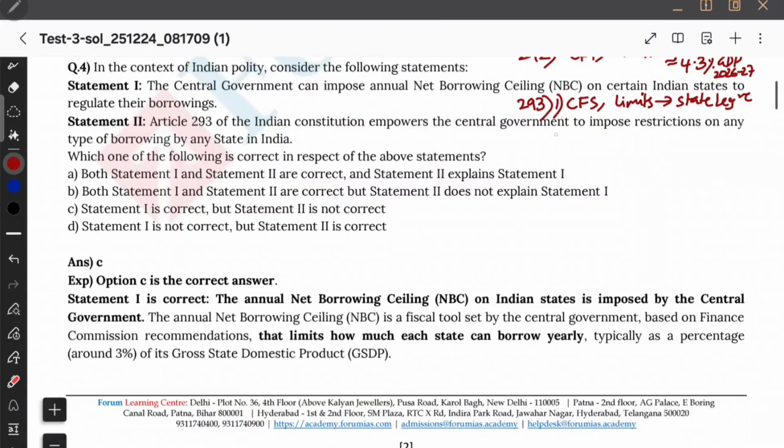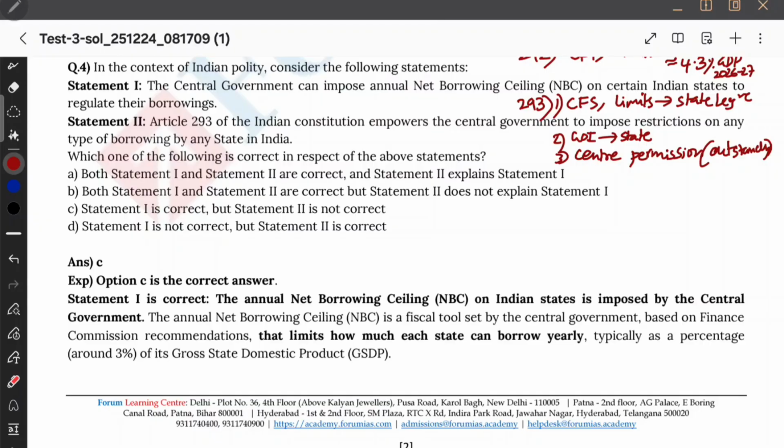Article 293 clause 2 says that the Government of India can also give loans to the state. However, it must be within the limits prescribed in Article 292. Then clause 3 says that states cannot borrow more money if they still have outstanding loans. Even if they want to borrow more money, the Centre's permission or consent is required. In case there are any outstanding loans, the Centre's permission is required. That is what Article 293 says.